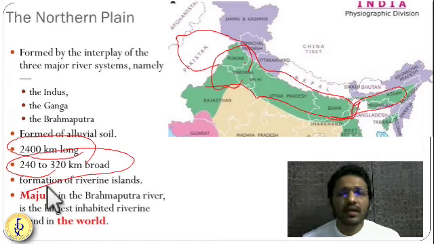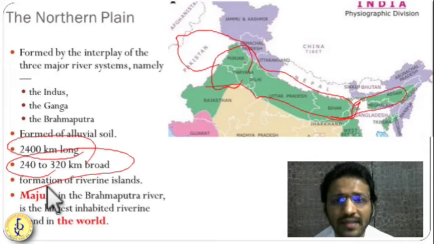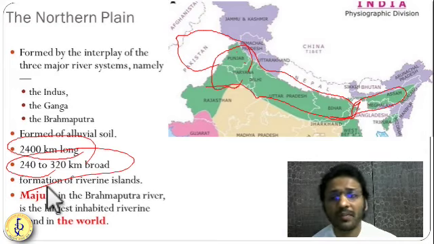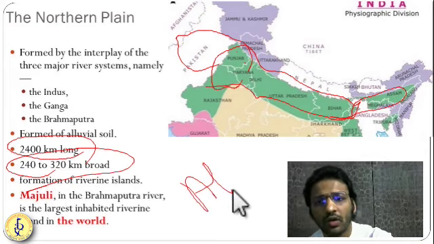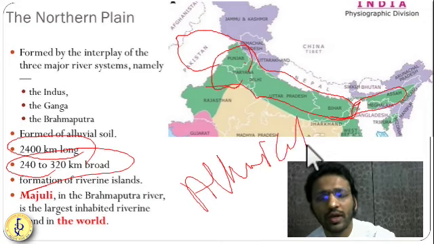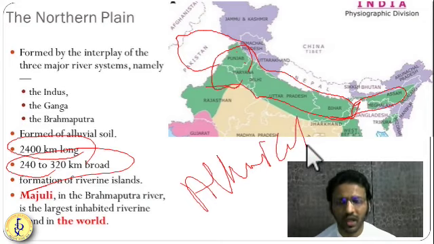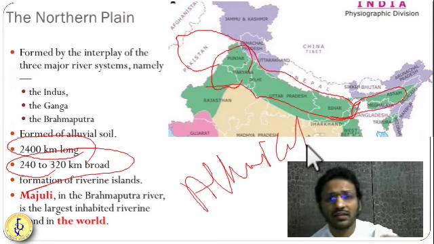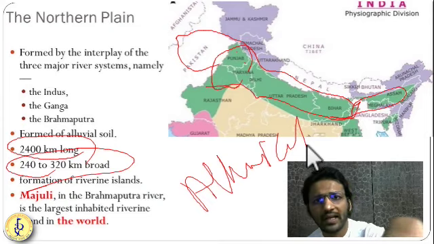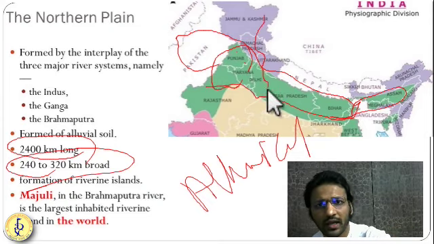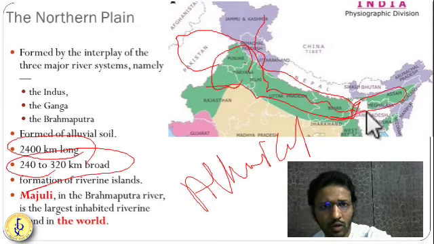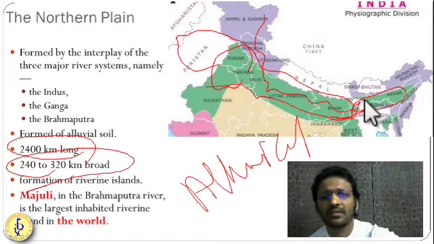These plains are very fertile. They are made up of alluvial soil. Alluvial soil is a highly fertile soil. Anything can be grown in this alluvial soil. These rivers have very high speed at the start of the plain. As they come from Himalaya to here, they have very high speed, but as they go downward, the speed reduces. Getting it?